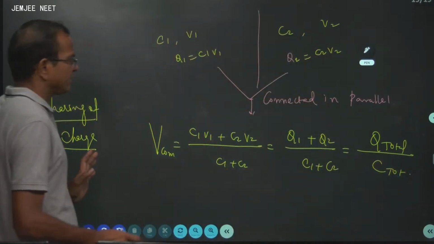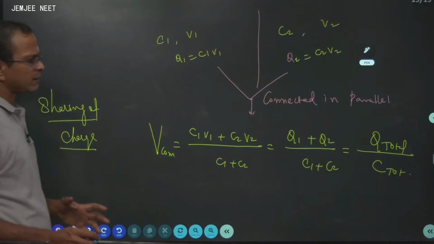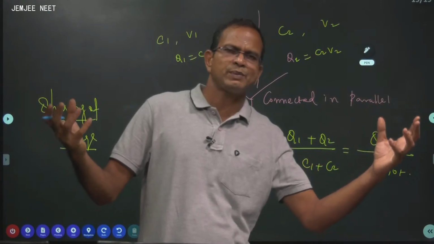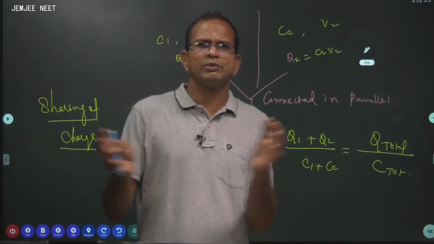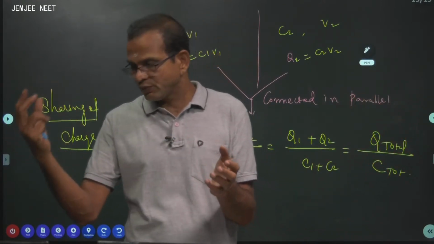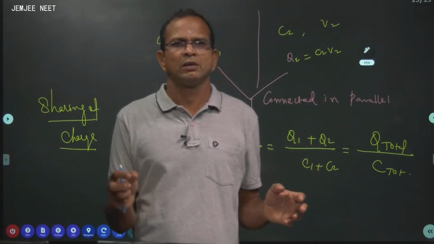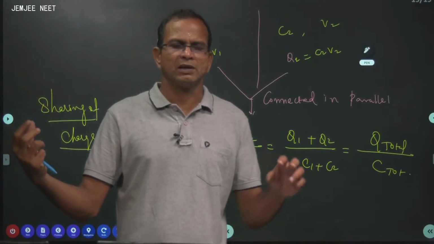This is the basic idea of V common. So when one capacitor is separately charged, say 50 volt, and another is separately charged, say 100 volt, now you join them. There is no guarantee that the answer is 75. All those depend on what's the capacity of the first one, C1 and C2.